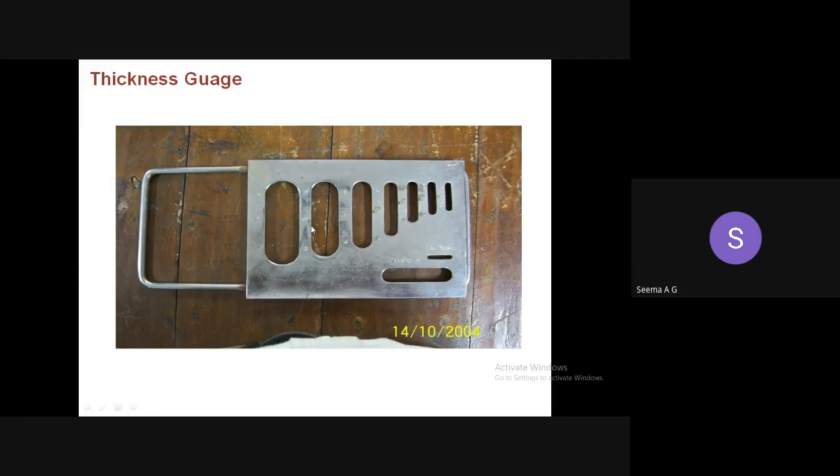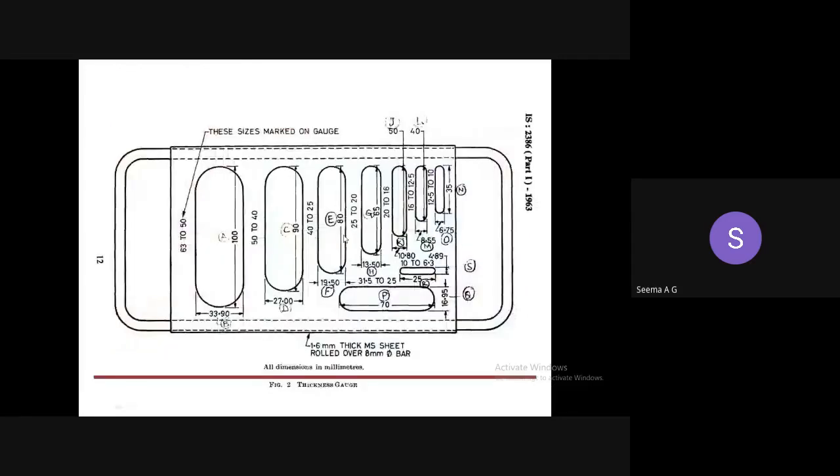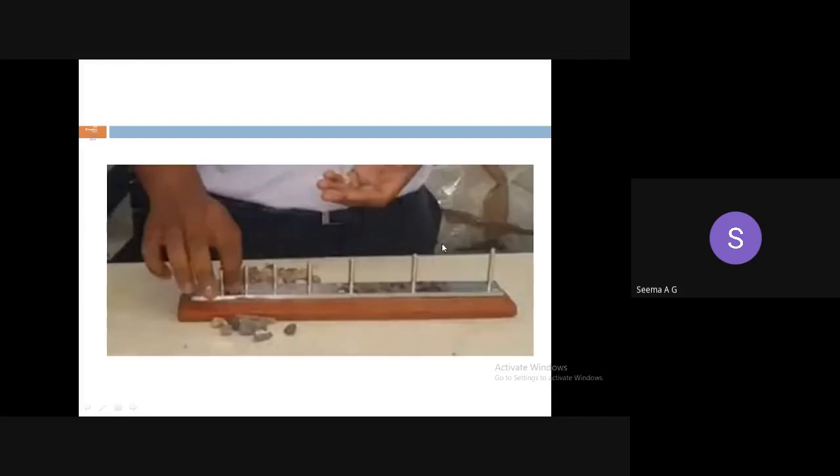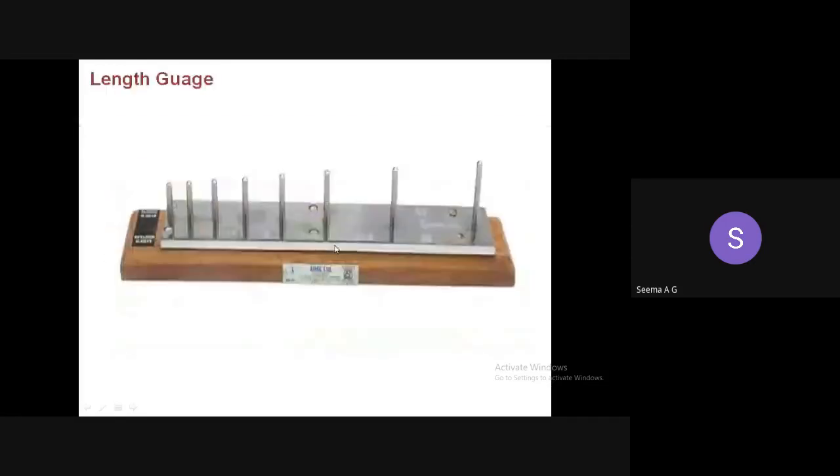So this one is the thickness gauge, and to conduct the elongation index test, you need one more piece of equipment, which is known as the length gauge. So this is the length gauge. It is a simple flat plate with some rods attached to the plate. These rods are placed at specific intervals. They have the mean dimension.